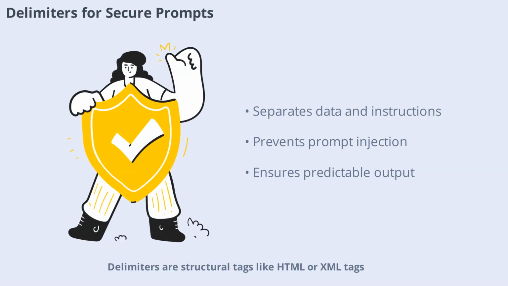Delimiters are structural tags, like HTML or XML tags, used to clearly separate instructions from user inputs or context data. They are vital for secure prompt design, preventing the model from confusing data with instructions. For example, in a translation app, wrapping user input in user text tags ensures the model treats it as data to translate, not as a command. This simple technique helps avoid prompt injection and keeps outputs predictable.